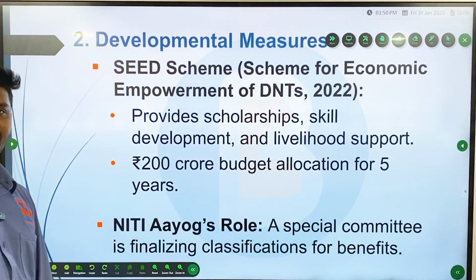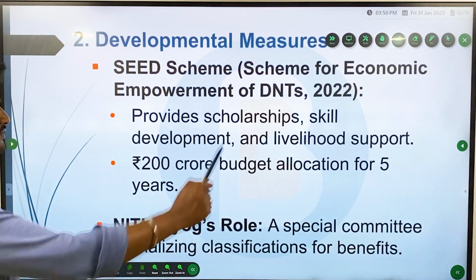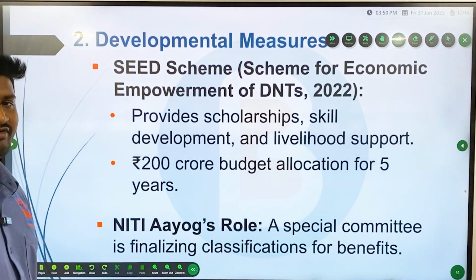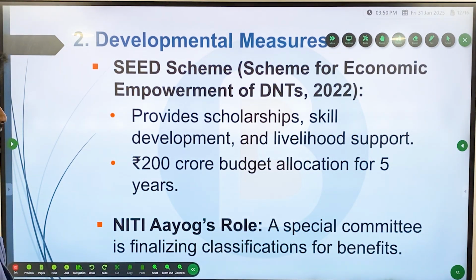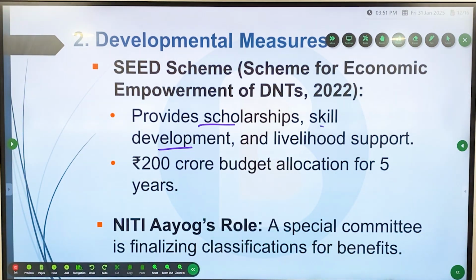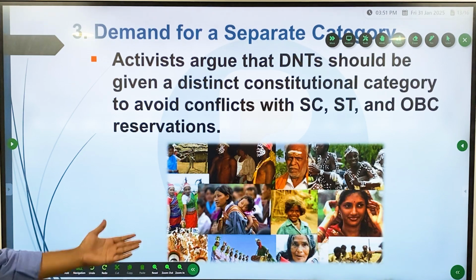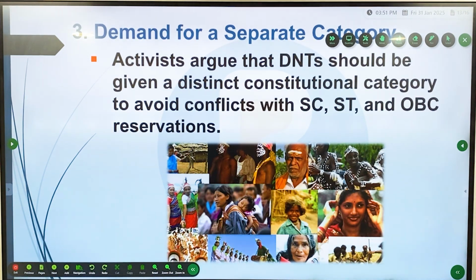There are developmental measures from the government as well, such as the SEED scheme, that is the Scheme for Economic Empowerment of Denotified Tribes of 2022. It provides scholarships, skill development and livelihood support, with a 200 crore budget allocation for 5 years. And the Niti Aayog has a special committee finalizing classification for the benefits, so the final authority in classification of DNTs lies with Niti Aayog. There is also a demand for a separate category from the DNTs. Activists argue for a separate, distinct constitutional category to avoid conflict with SC, ST, OBC reservations.